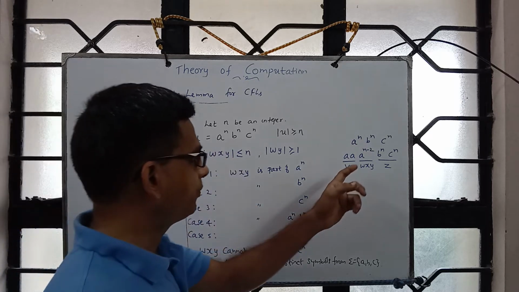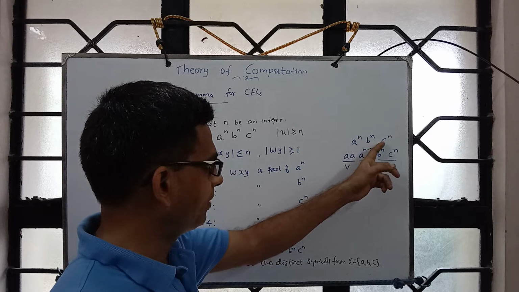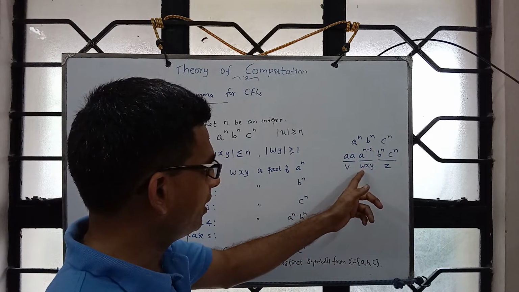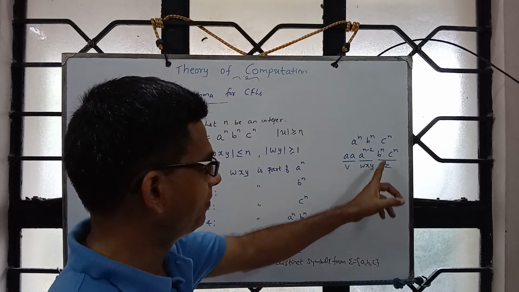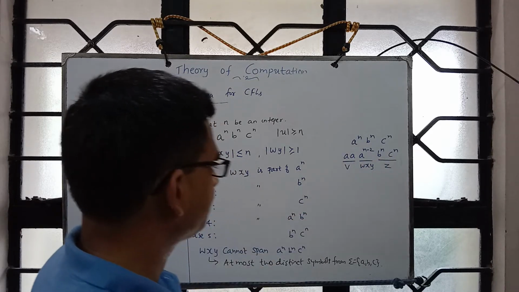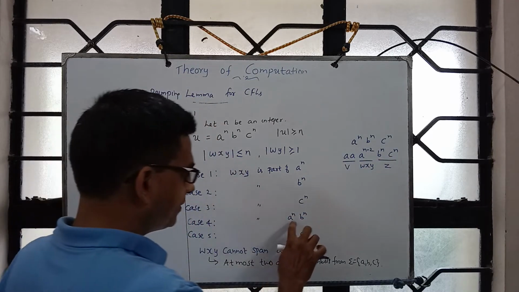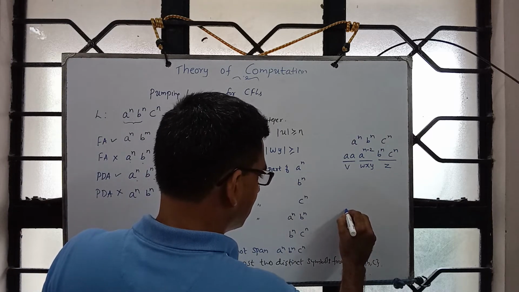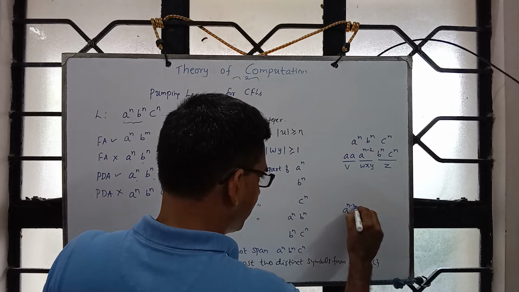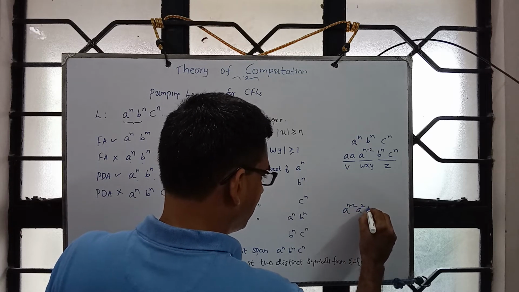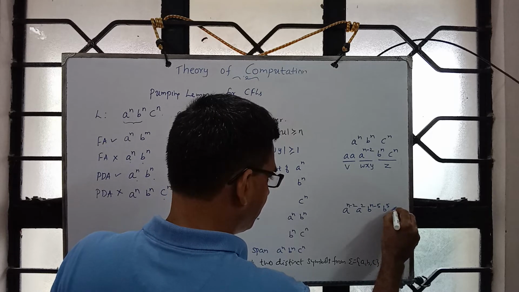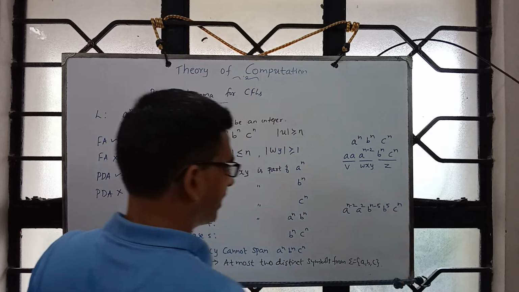Okay, but we have no clue about the decomposition. So the decomposition could be, for example, you take a power n, b power n, c power n, and wxy is part of this, with b power n, c power n being this. And when it is part of, say, a power n, b power n, it could be something like this. So you have a power n minus 2, a square, b power n minus 5, b power 5, and c power n.